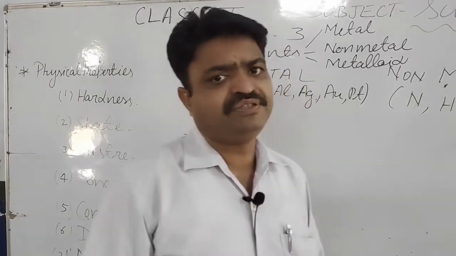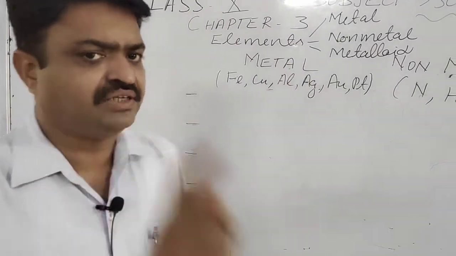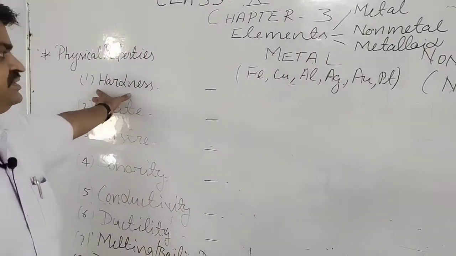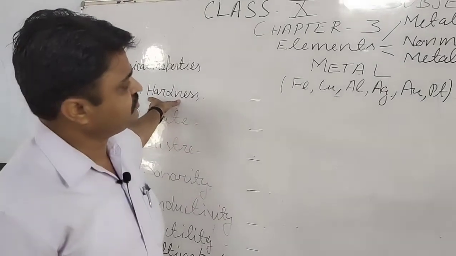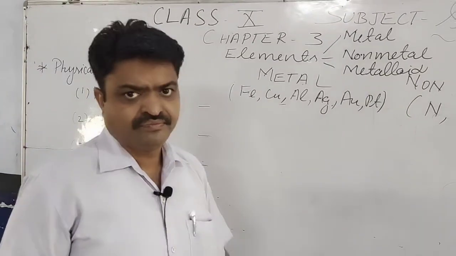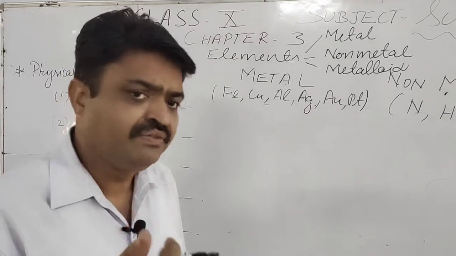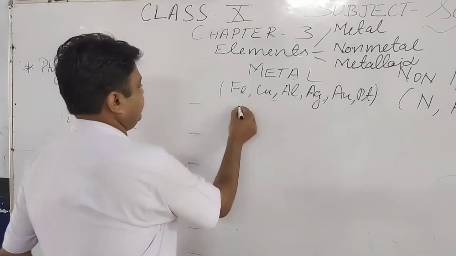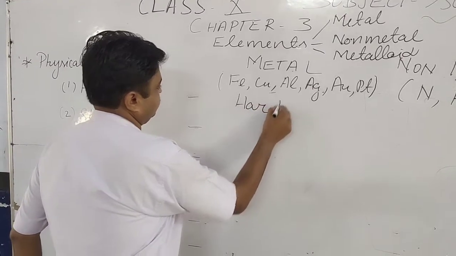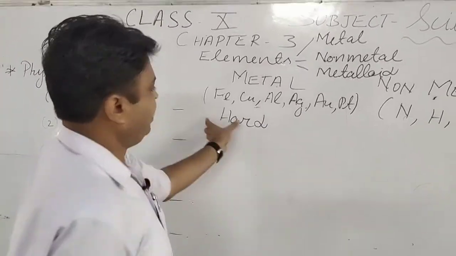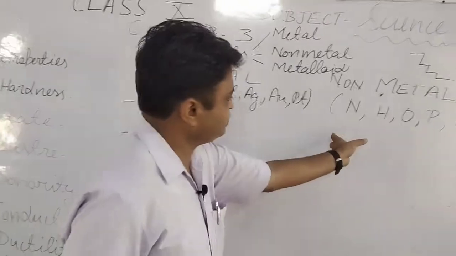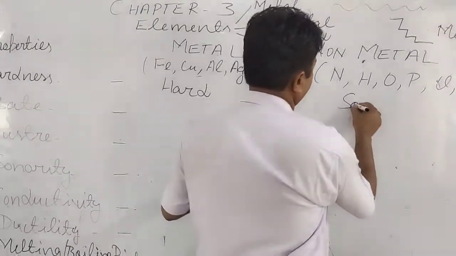The first physical property that we will discuss is hardness. Student, all metals are hard in nature. In general they are hard, so you write hard. Metals are hard in nature and non-metals are soft in nature.